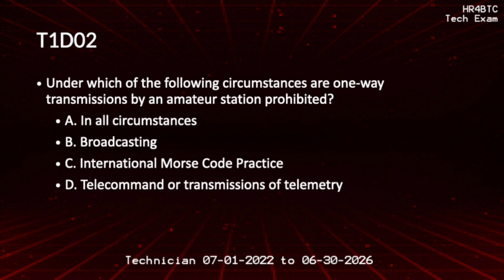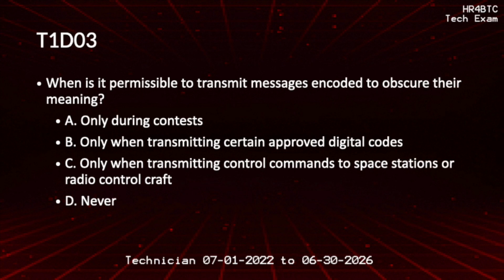Under which of the following circumstances are one-way transmissions by an amateur station prohibited? Broadcasting. When is it permissible to transmit messages encoded to obscure their meaning? Only when transmitting control commands to space stations or radio control craft.